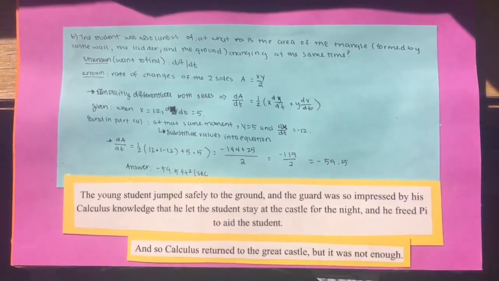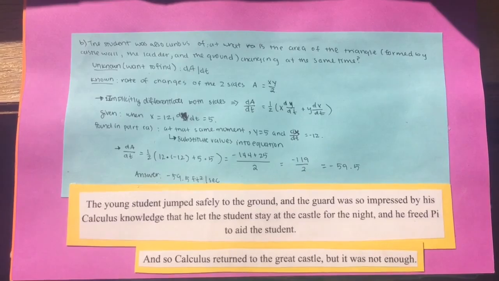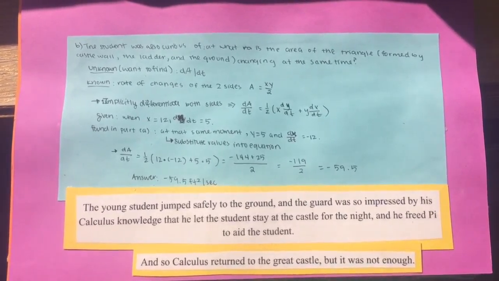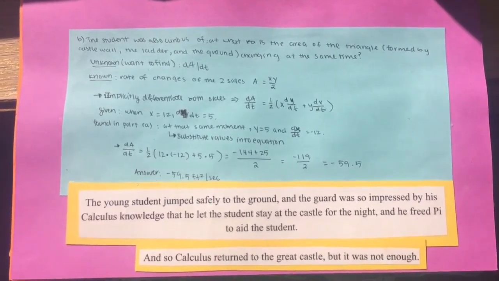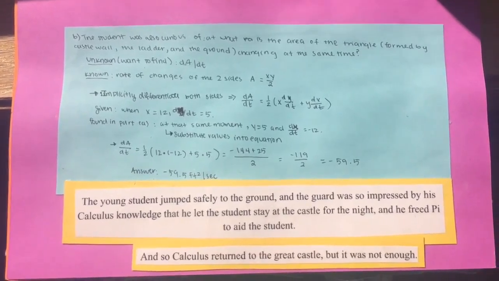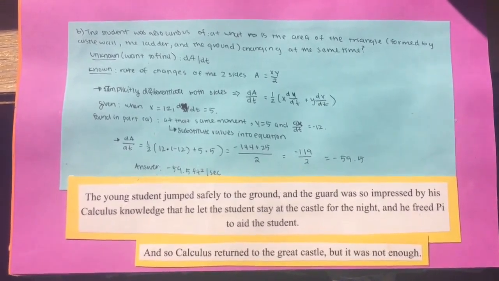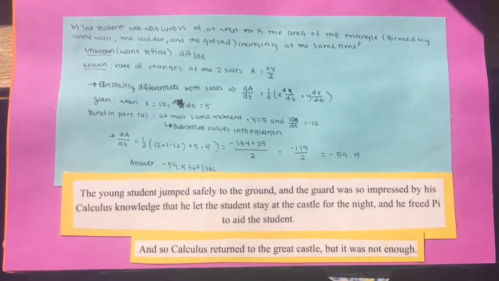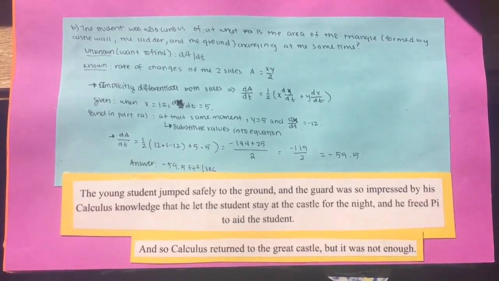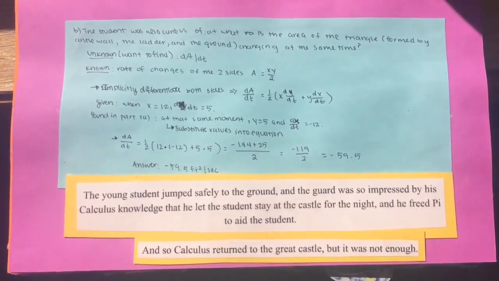So after the young student solved the problem, he jumped safely to the ground, and the guard was so impressed by his calculus knowledge that he let the student stay at the castle for the night, and he freed Pi to aid the student. And so calculus returned to the great castle, but it was not enough.